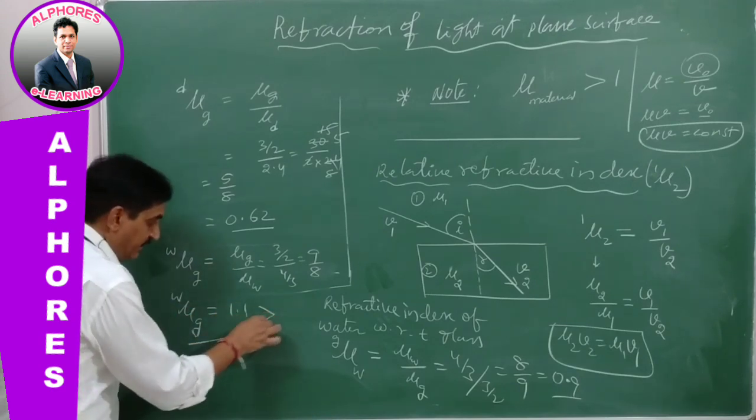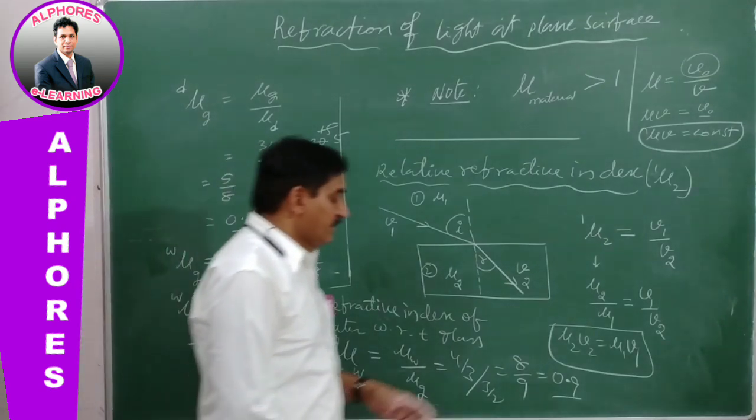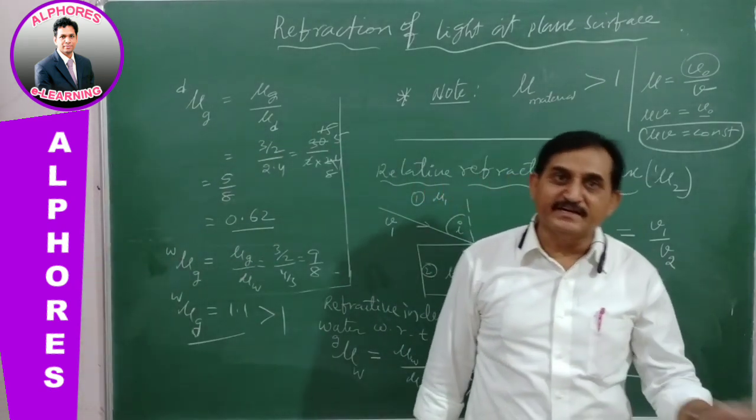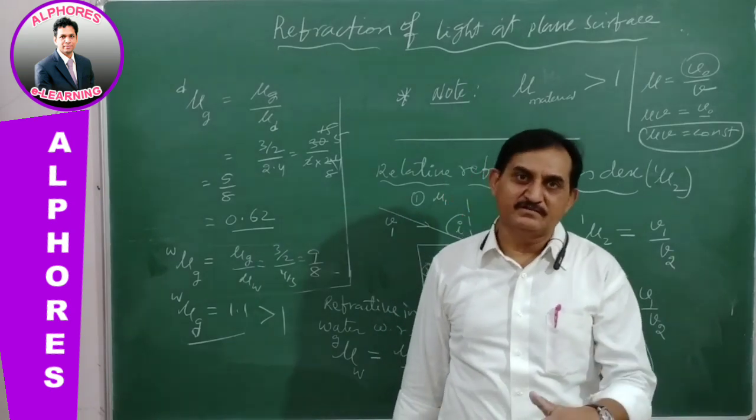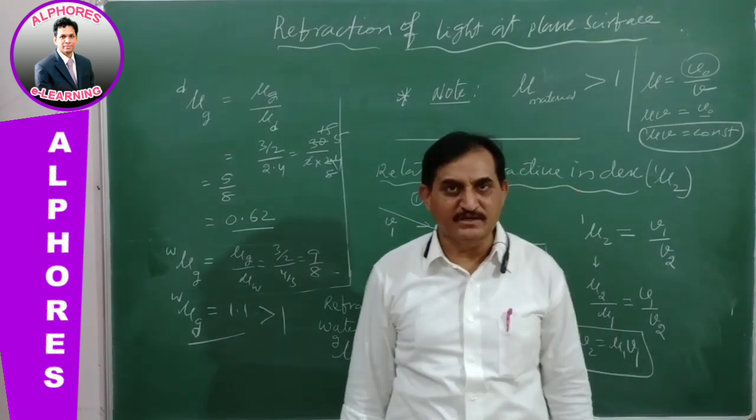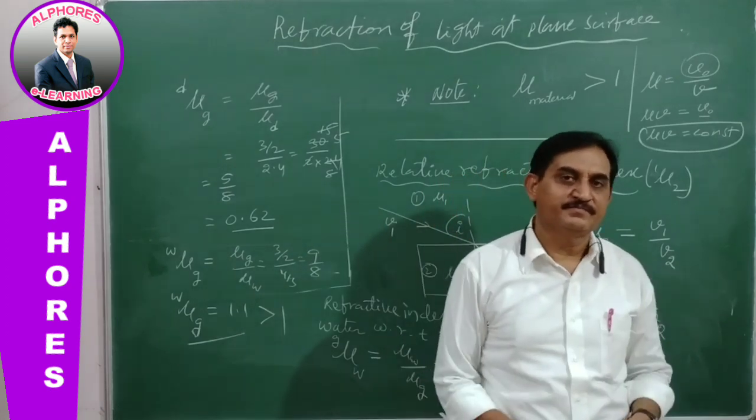Of course, it is greater than 1. So, relative refractive index may be greater than 1 or less than 1, but absolute refractive index is always greater than 1.